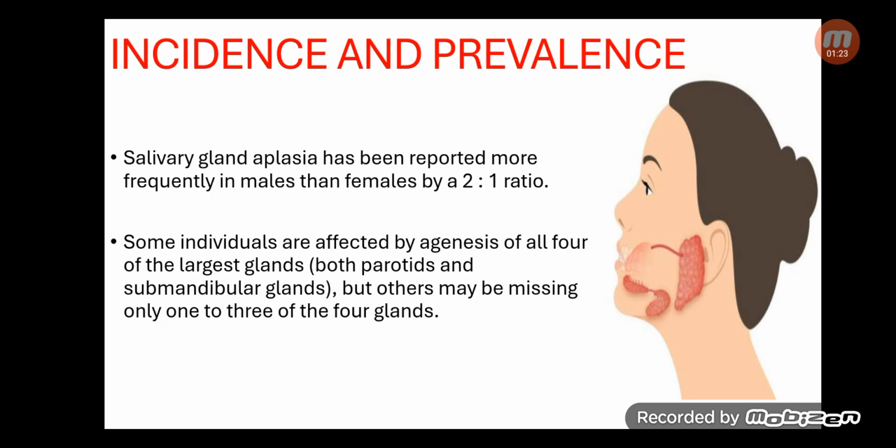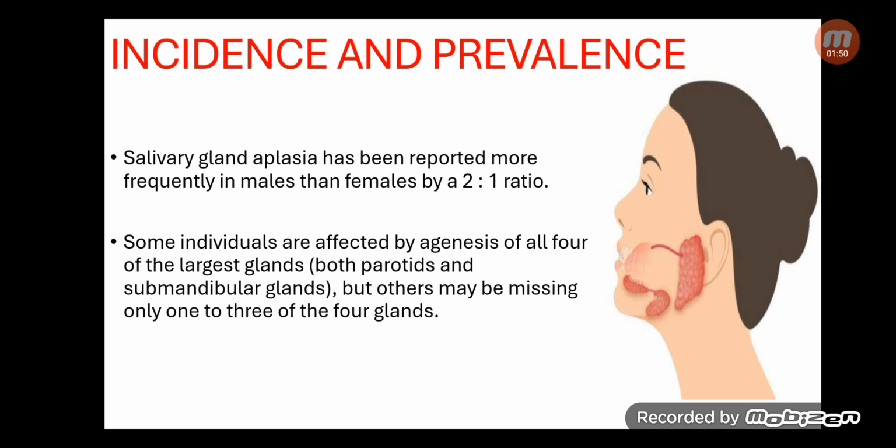Then talking about incidence and prevalence, salivary gland aplasia has been reported more frequently in males than females, at a ratio of 2:1. Some individuals are affected by agenesis of all four of the largest glands, both parotid glands and both submandibular glands, but others may be missing only one, two or three of the major salivary glands.